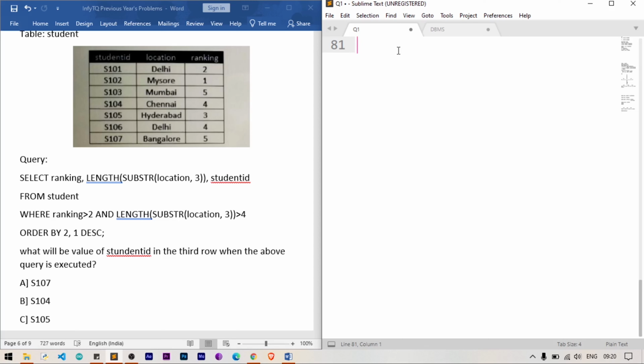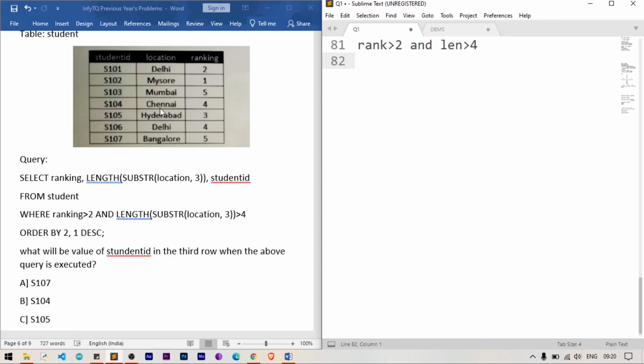So which records satisfy this where clause? Rank should be greater than 2, and location substring length should be greater than 4. So for these conditions we have to go through the table. Mysore, will it be included in the record? No, because it has rank 1, which is less than 2. Mumbai, it is also not considered because the length is only 4. We need length greater than 4, right?